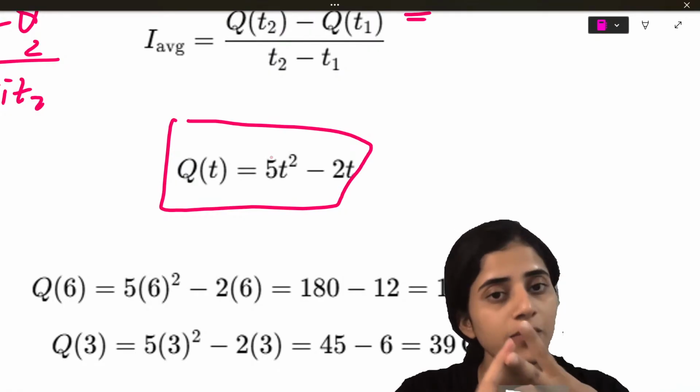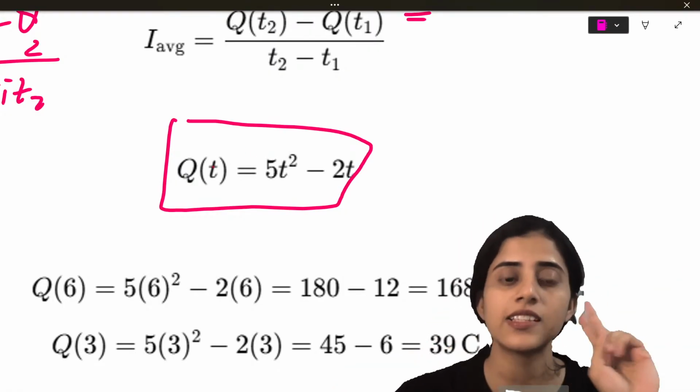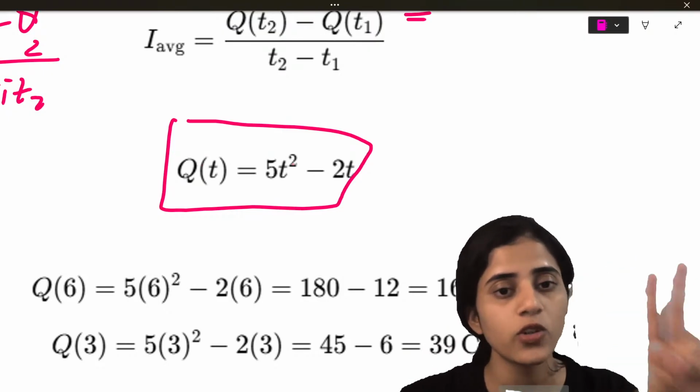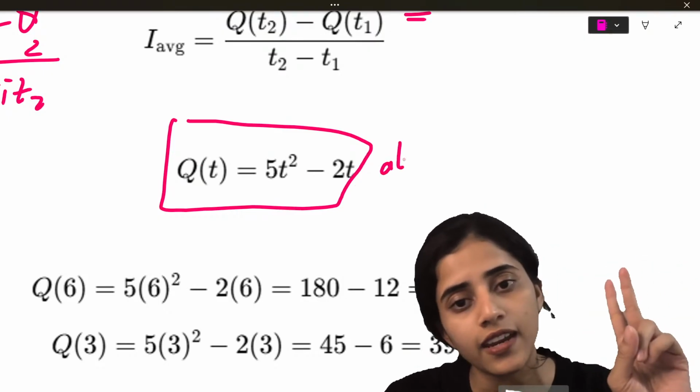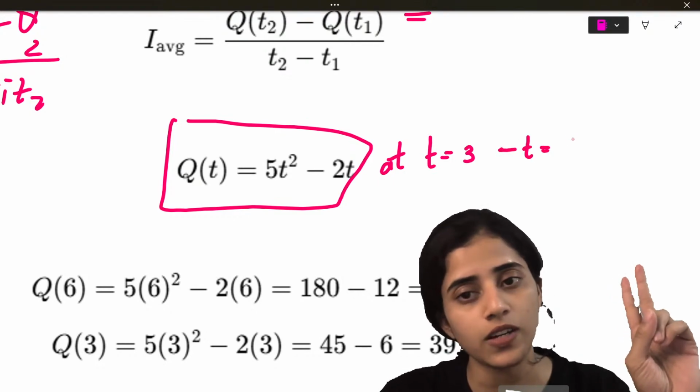First when t is 3, then when t is 6. Why? Because it's given in the question. In the question it says q(t) is equal to 5t square minus 2t, from t is equal to 3 to t is equal to 6.